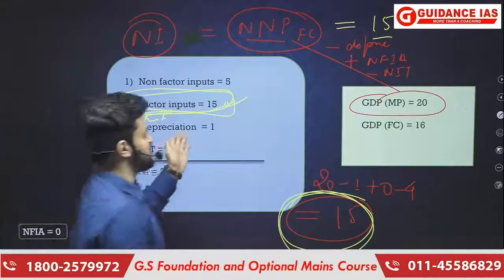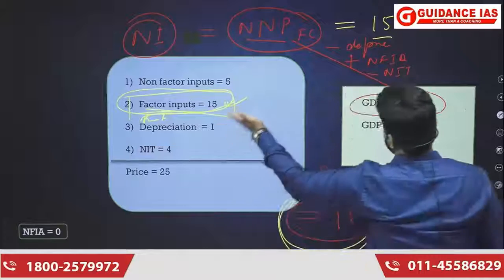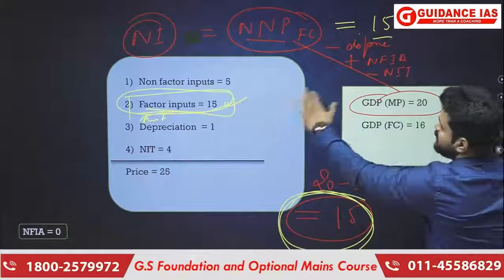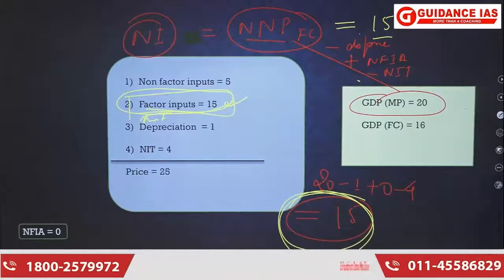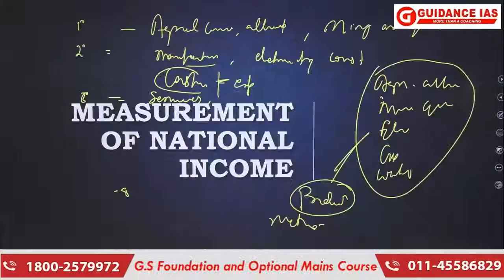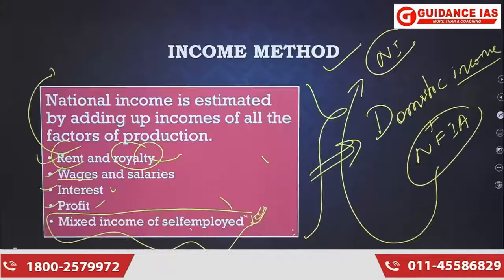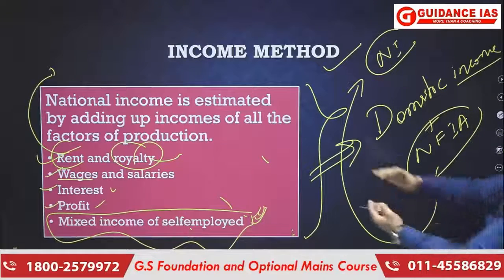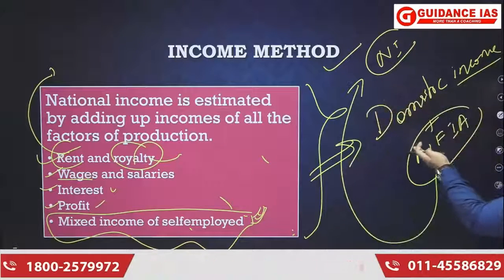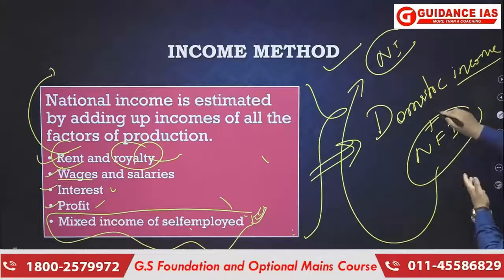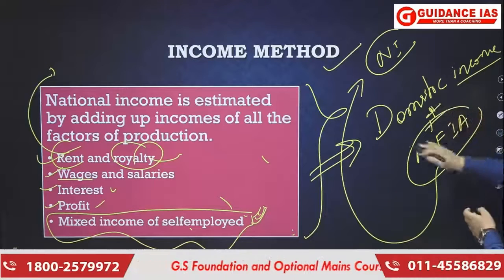That is why national income in our case is going to be 15. We have already calculated it. So you just came to know about the income method. The income method gives you this domestic income as an aggregate. Then you add NFIA to get national income.